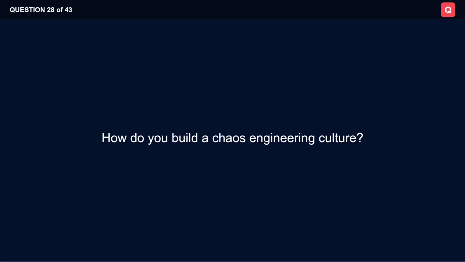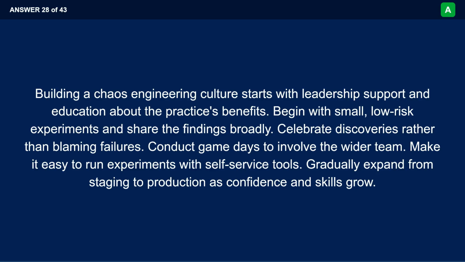How do you build a chaos engineering culture? Building a chaos engineering culture starts with leadership support and education about the practice's benefits. Begin with small, low-risk experiments and share the findings broadly. Celebrate discoveries rather than blaming failures. Conduct game days to involve the wider team. Make it easy to run experiments with self-service tools. Gradually expand from staging to production as confidence and skills grow.